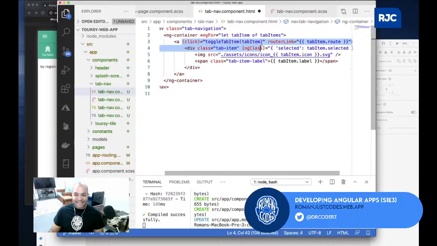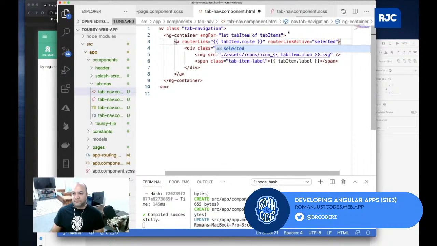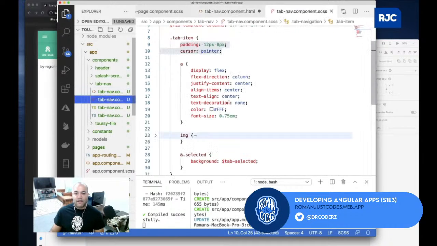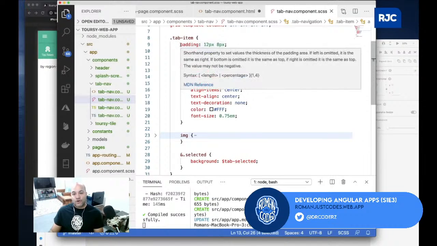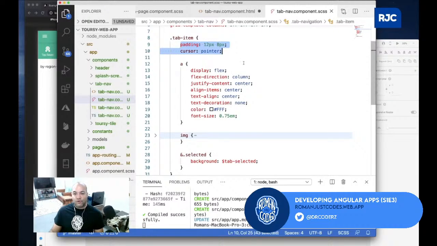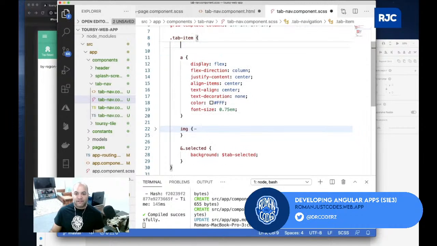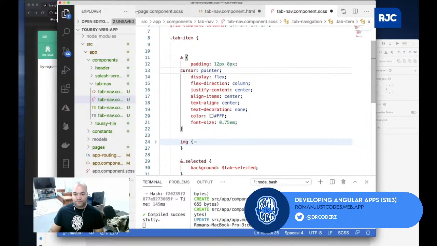Then instead of having this click event, the router link will have this, but then I can add in the tag, I can say router link active, and here is just a class called selected. Right now, the div tab item, the anchor tag, of course, will have the display flex, cursor pointer, and so on. I can move all of this inside of this. Instead of being the tab item, it's actually the anchor tag. So let's move this in here.